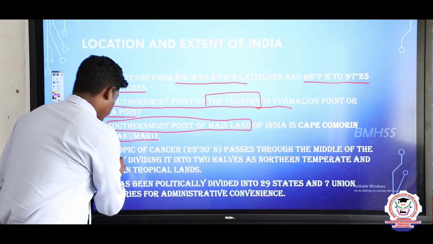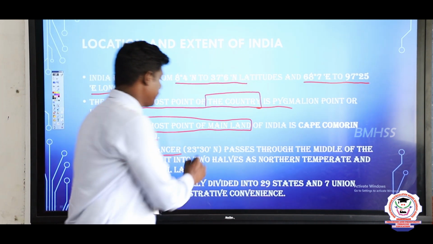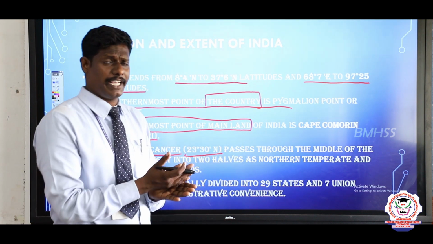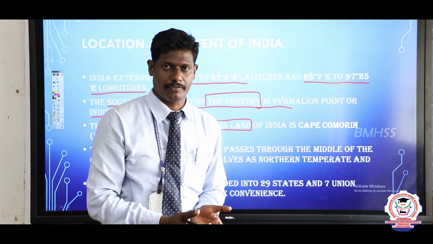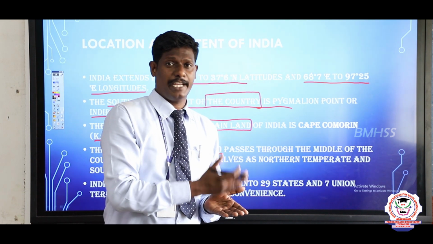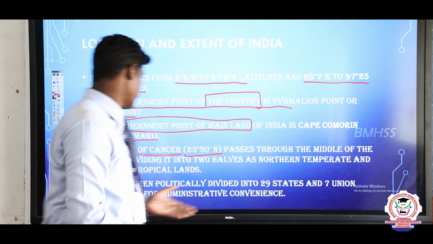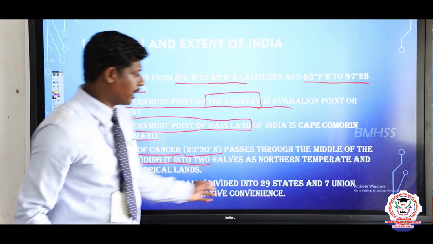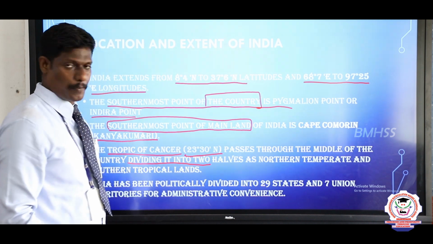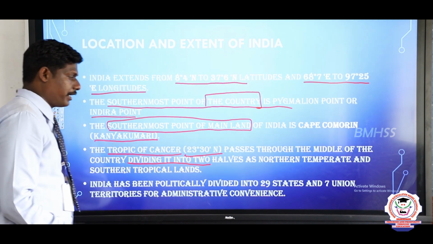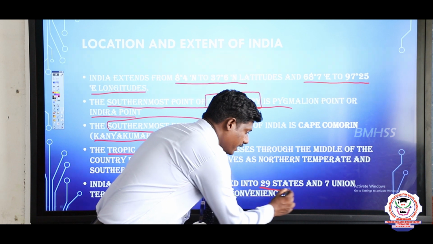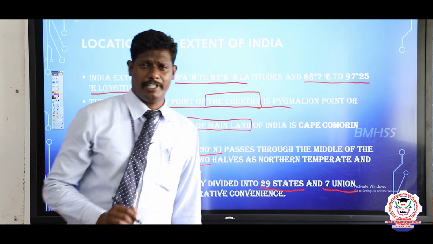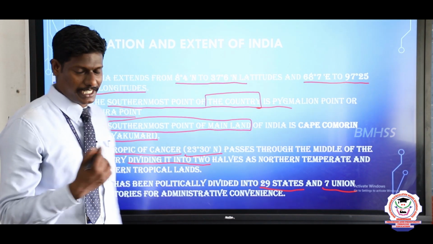And the Tropic of Cancer, 23 degree 30 minutes north, passes through the middle of the country and splits India into two halves, North India as well as South India, dividing it into the northern temperate and southern tropical lands. India has been politically divided into 29 states and 7 union territories, only for administrative convenience.